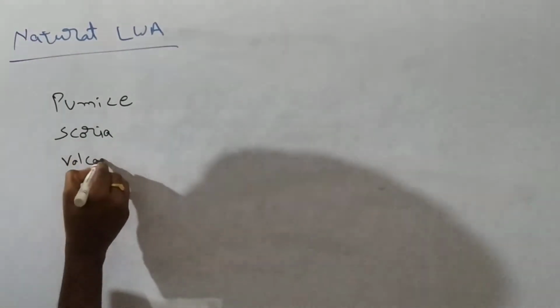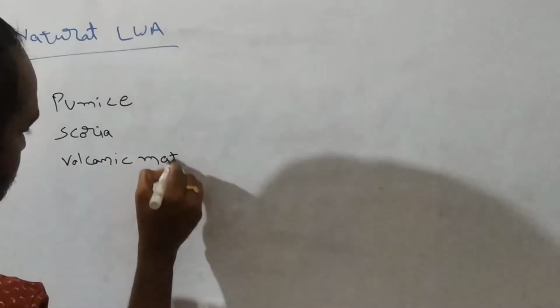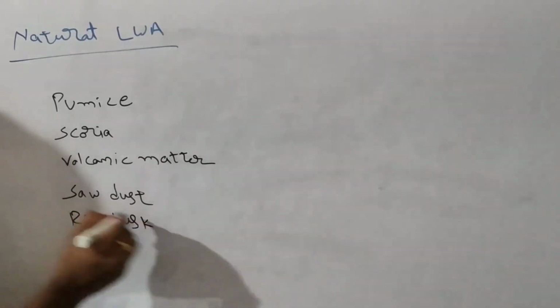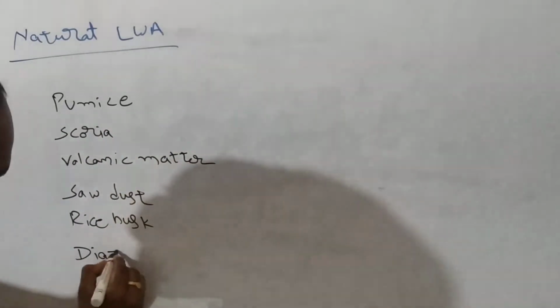These are naturally occurring materials: pumice, scoria, volcanic matter, sawdust, rice husk, and diatomite. These are all different types of naturally available lightweight aggregate.